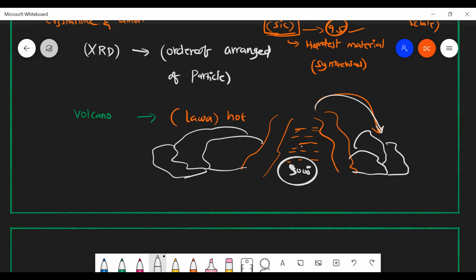Why? Good try. Why did you say it's crystalline? Sir, suppose you consider this lava. There will be some particles, and the particles are going to settle. It should have sufficient time to settle, one by one, each and every particle. So it will take more time. That is why I told you that crystalline solids require very little energy.